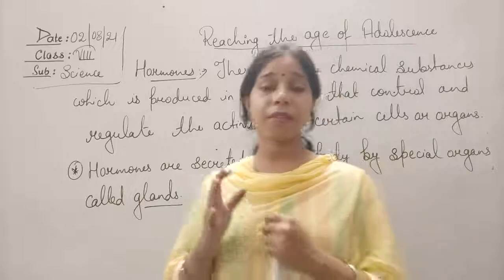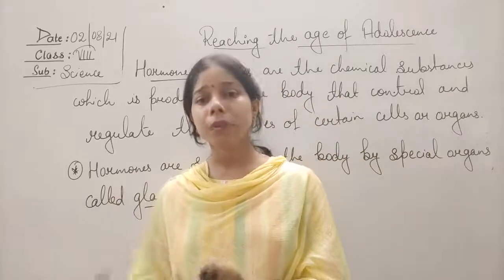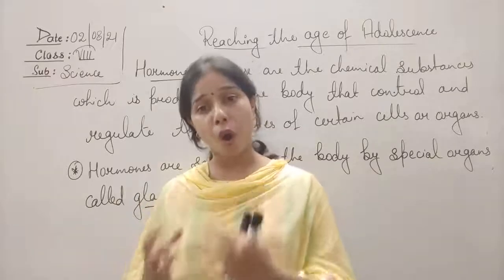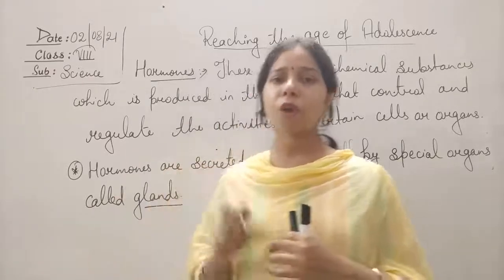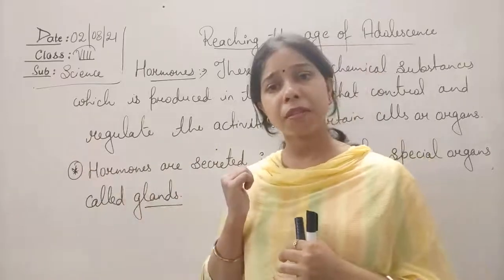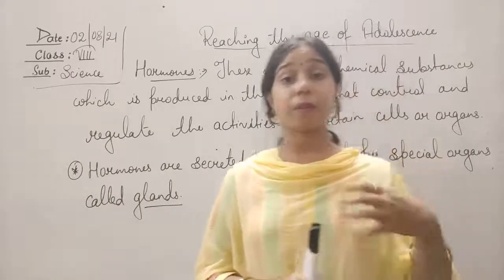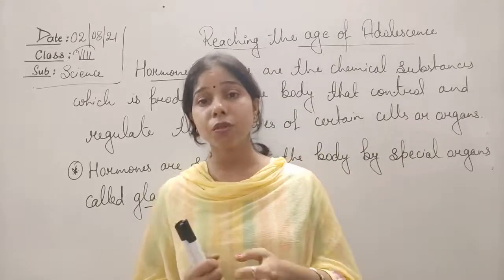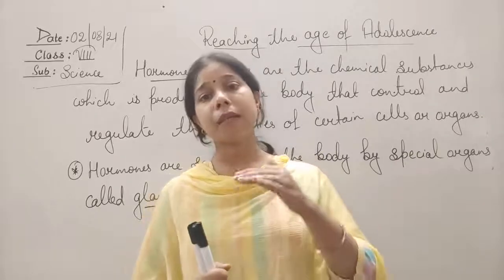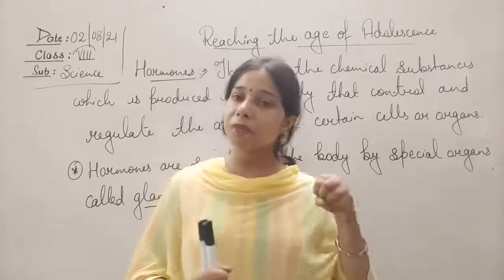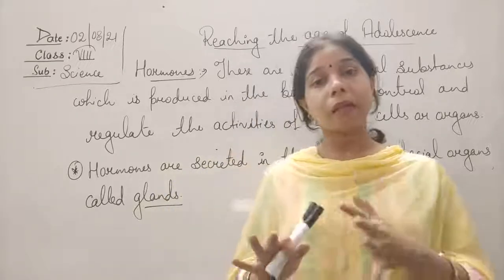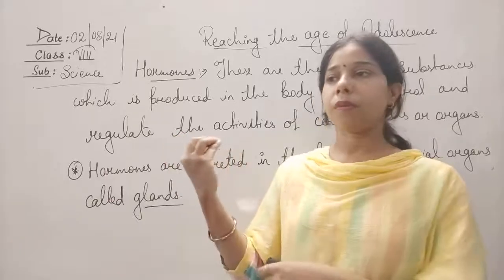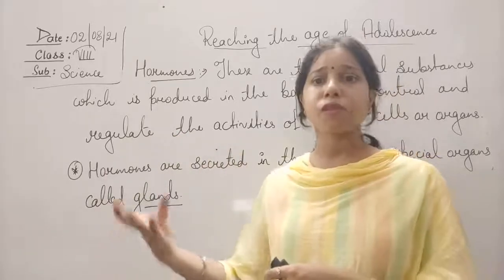If we are saying that it is an endocrine system, so what is the endocrine system? The different kinds of glands, because there are different kinds of hormones in our body. Some hormones are responsible for the growth of the person, some are responsible for when the person is in fear or anxiety, some help in providing immunity to you, some help in maintaining the metabolism in the body, and some help in giving the sexual characteristics to a person.